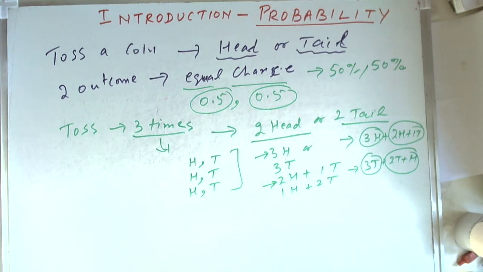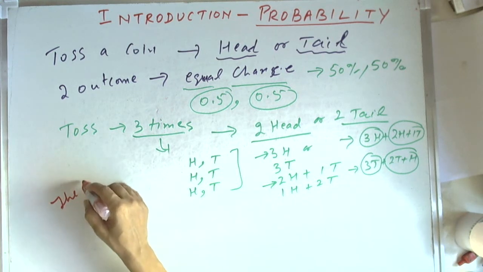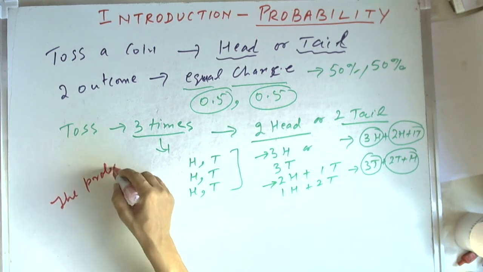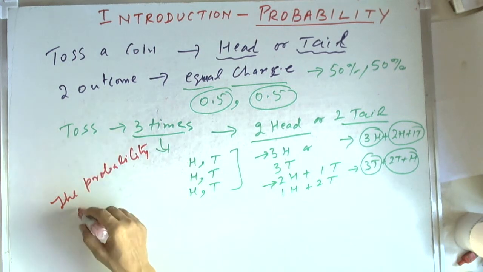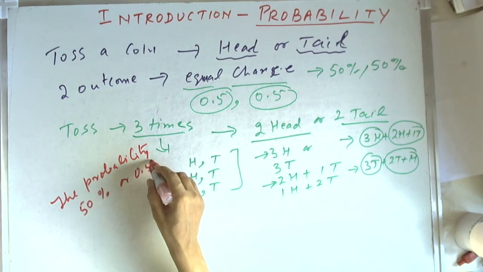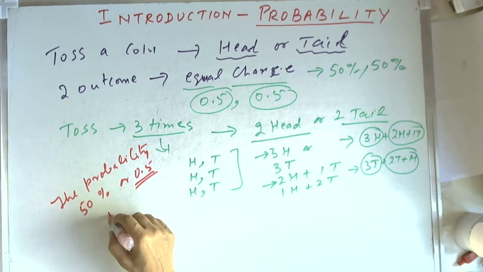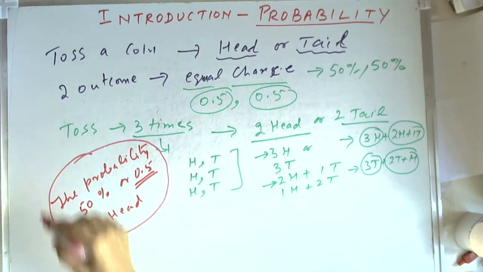So in this situation, what do we call this 0.5? When we toss a coin and get an equal chance, we say the probability of getting head is 50% or 0.5. So what is probability?